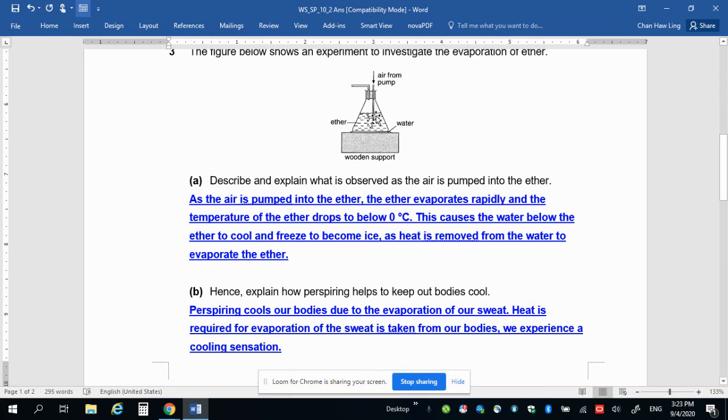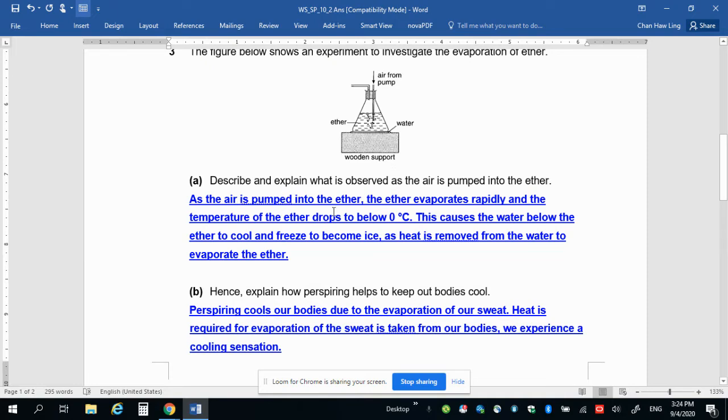What happens is when you blow air into the ether, it will evaporate quickly. It's just like alcohol. Because it has a low boiling point, at normal room temperatures it evaporates rather quickly. So if you supply moving air, it will evaporate even faster.